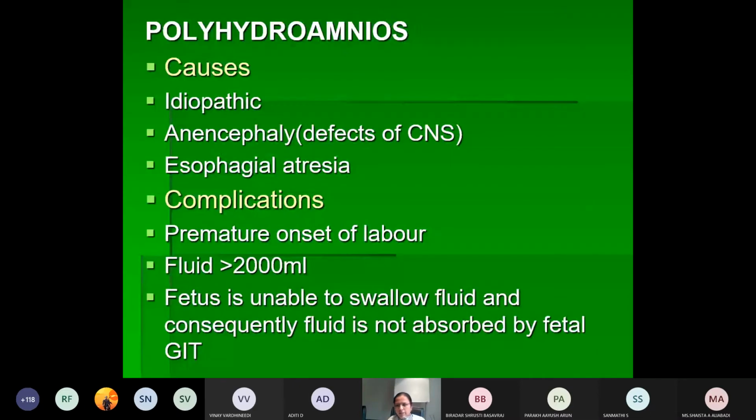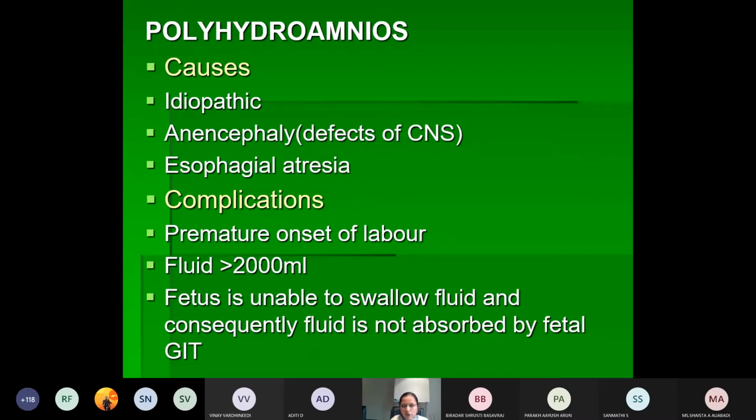Similarly, there is polyhydramnios. Poly means more. How much more? It should be more than 2000 ml to call it polyhydramnios. What are the reasons for this polyhydramnios? Any neural tube defects of the fetus, especially anencephaly, or esophageal atresia. What happens if there is esophageal atresia?